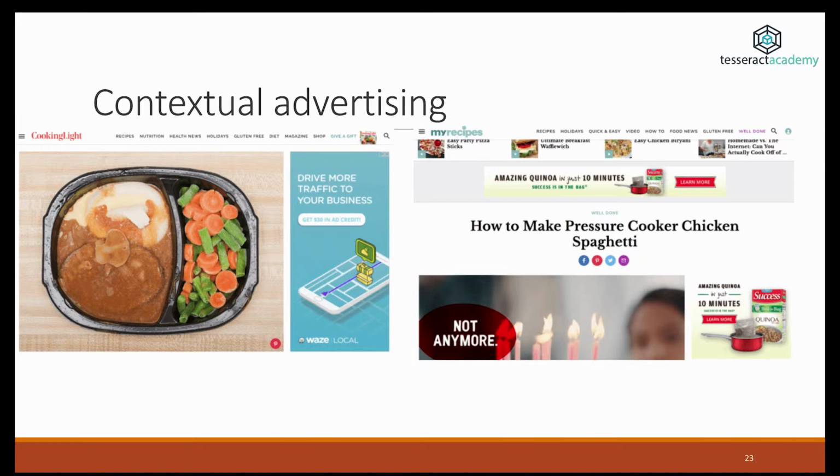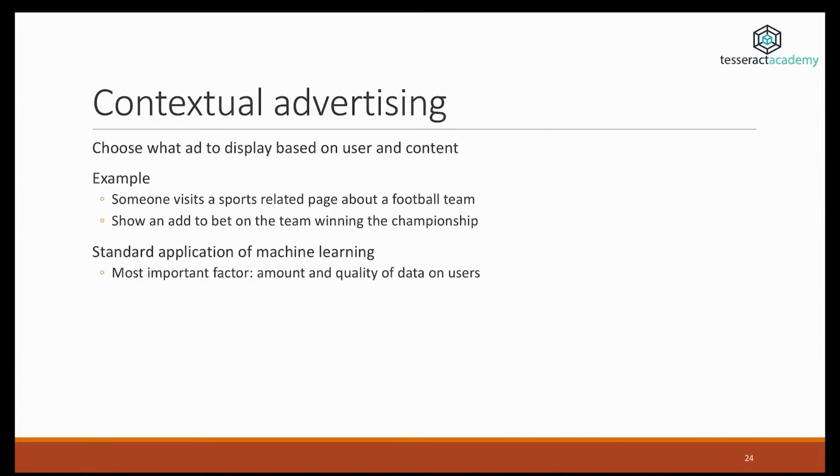So the second example is one where a user is most likely to click on an ad because they're interested in an article, and it's more likely that they're also interested in an ad that relates to the article. So this is the main concept behind contextual advertising: choose what ad to display based on user and content.